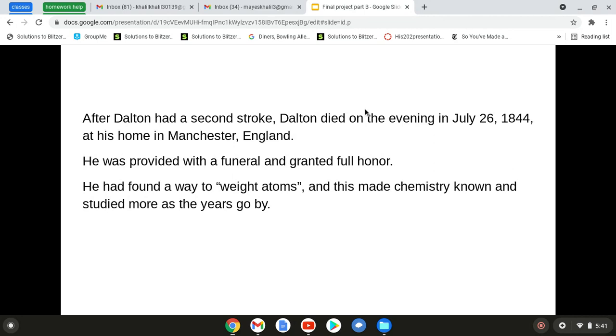He had found a way to weigh atoms, and this made chemistry known and studied more as the years went by.